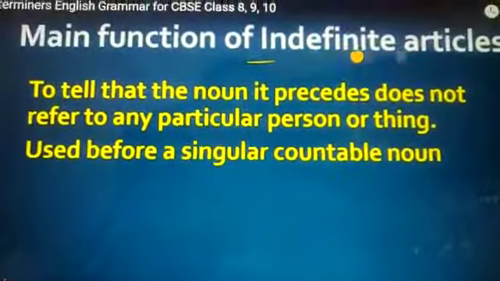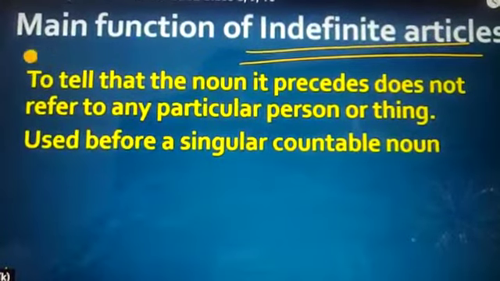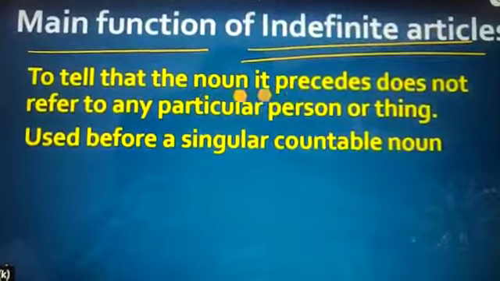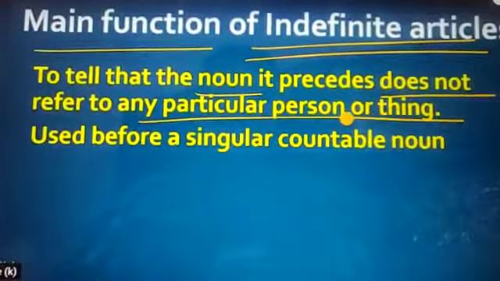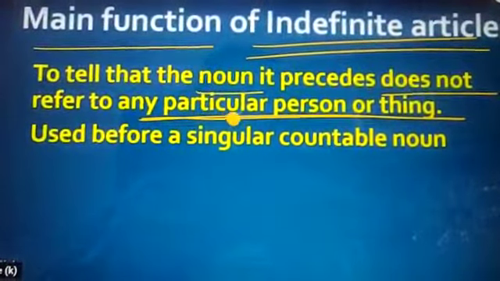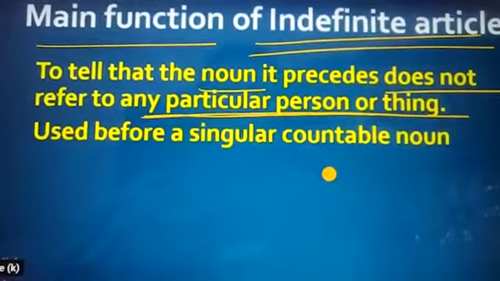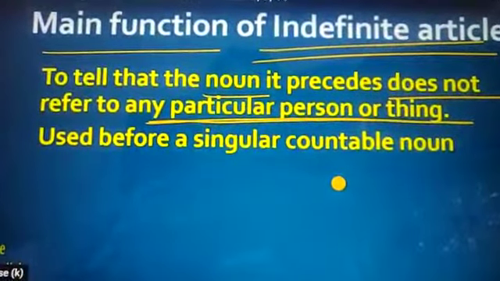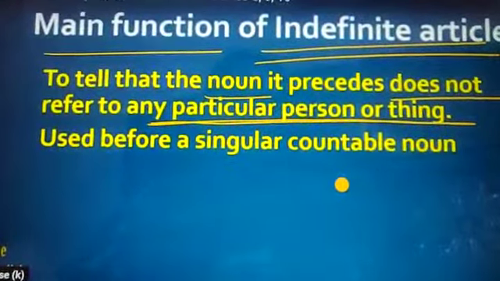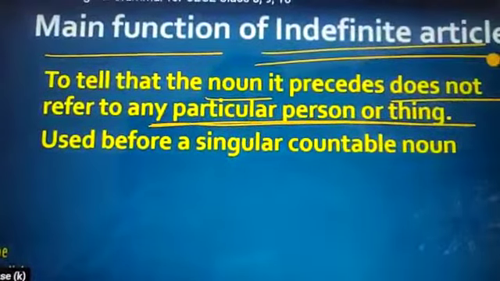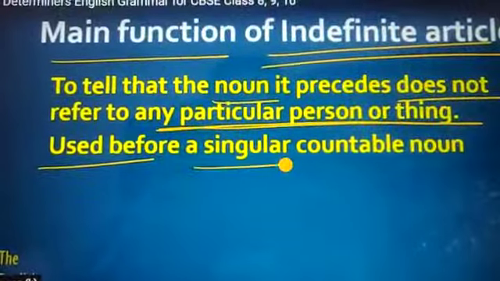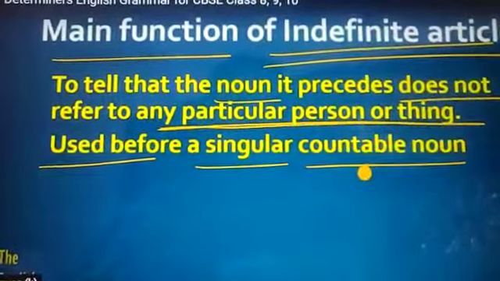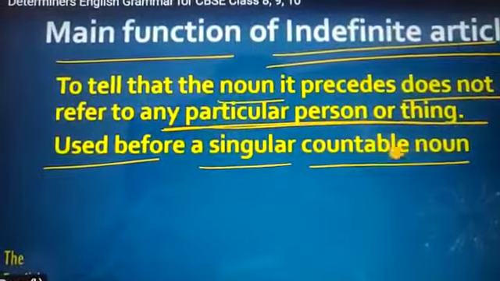So what are the main functions of indefinite articles? To tell that the noun it precedes doesn't refer to any particular person or thing, and they are always used before a singular countable noun. The first condition is singular and the second one is countable. We'll say pencil. Pencil is singular, and we can count a pencil.